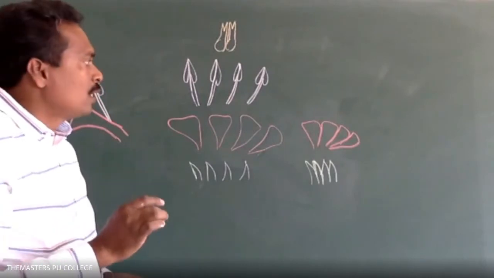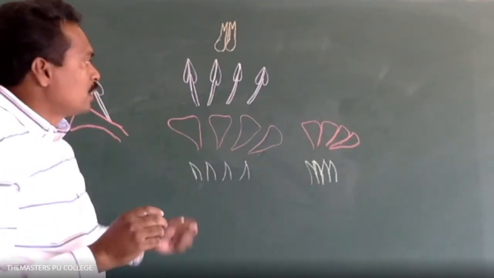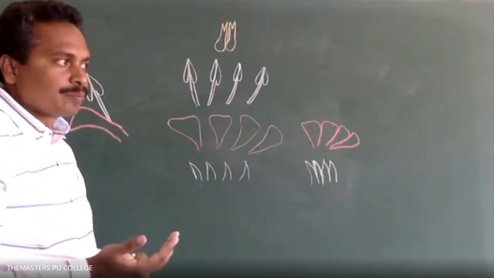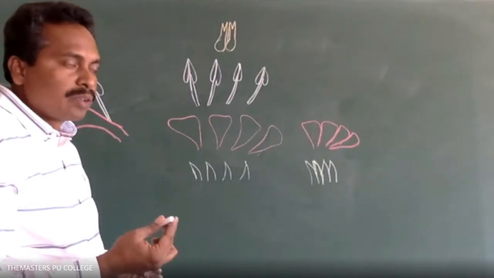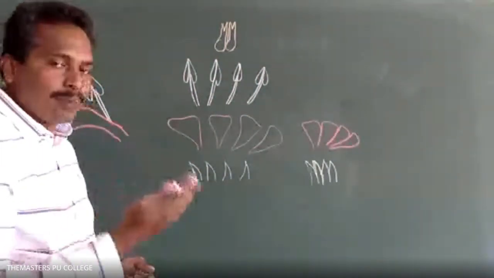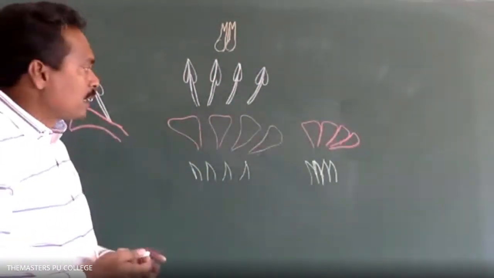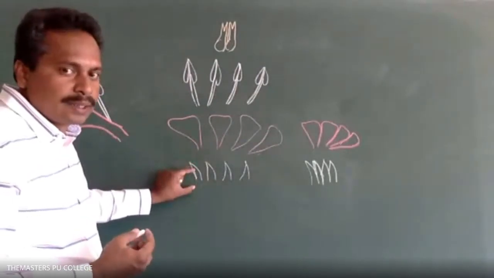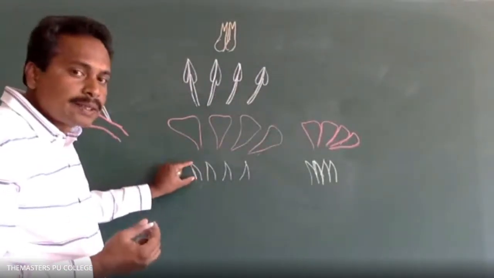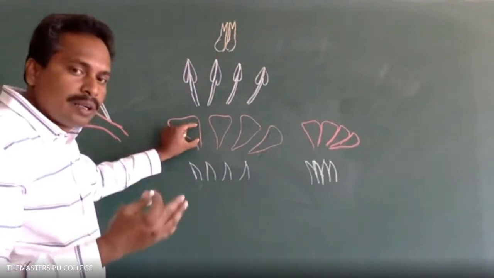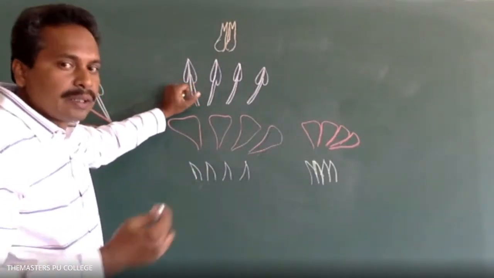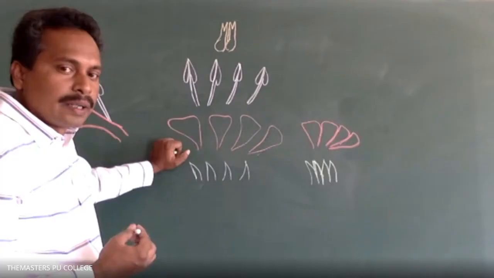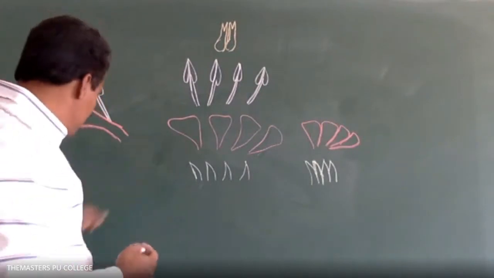First of all, the floral formula starts with whether the flower is actinomorphic or zygomorphic. Next, the sexuality, bisexual or unisexual. Next, the outermost whorl, the calyx. Next, corolla, then androecium, next gynoecium. Okay, sir. Thank you, sir. Okay, you're welcome. Next, Fabaceae family.